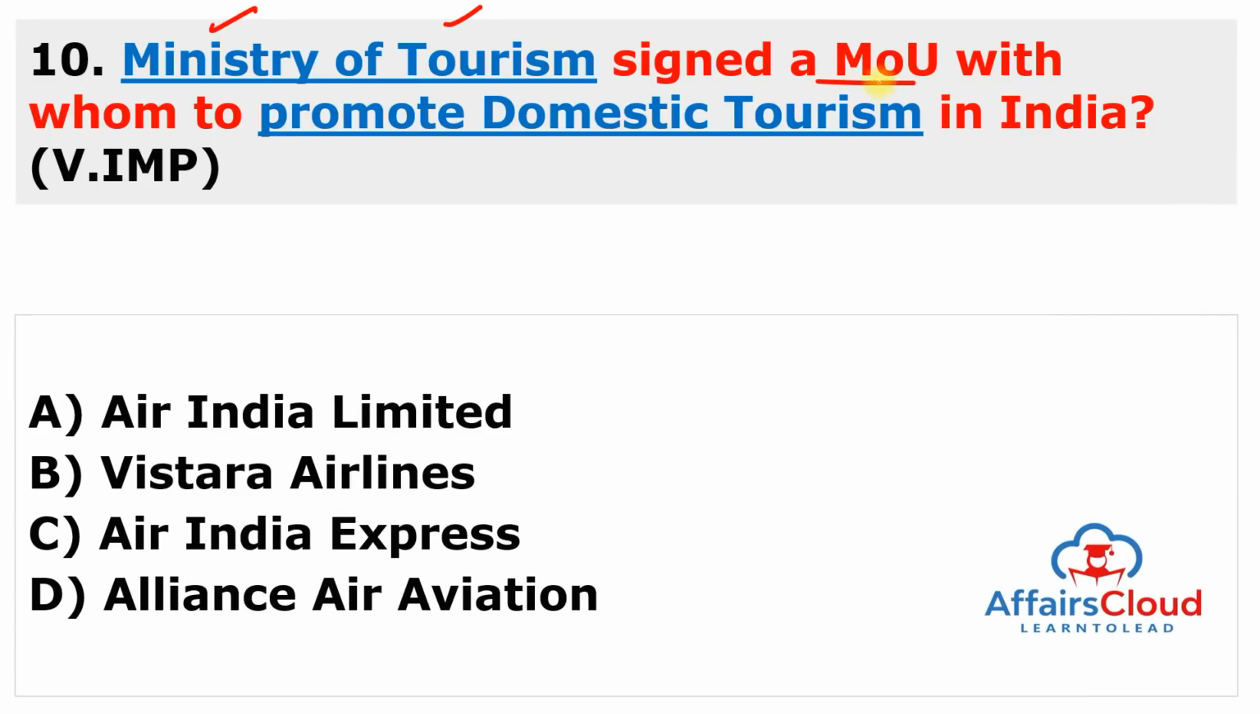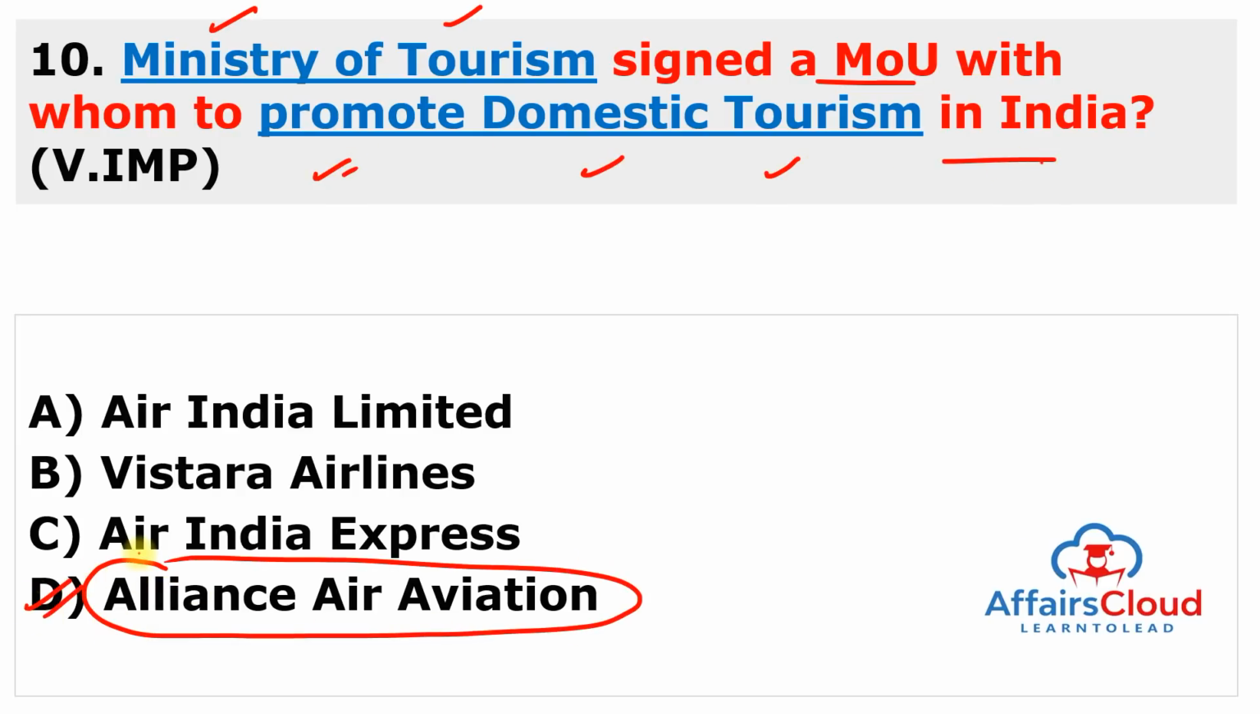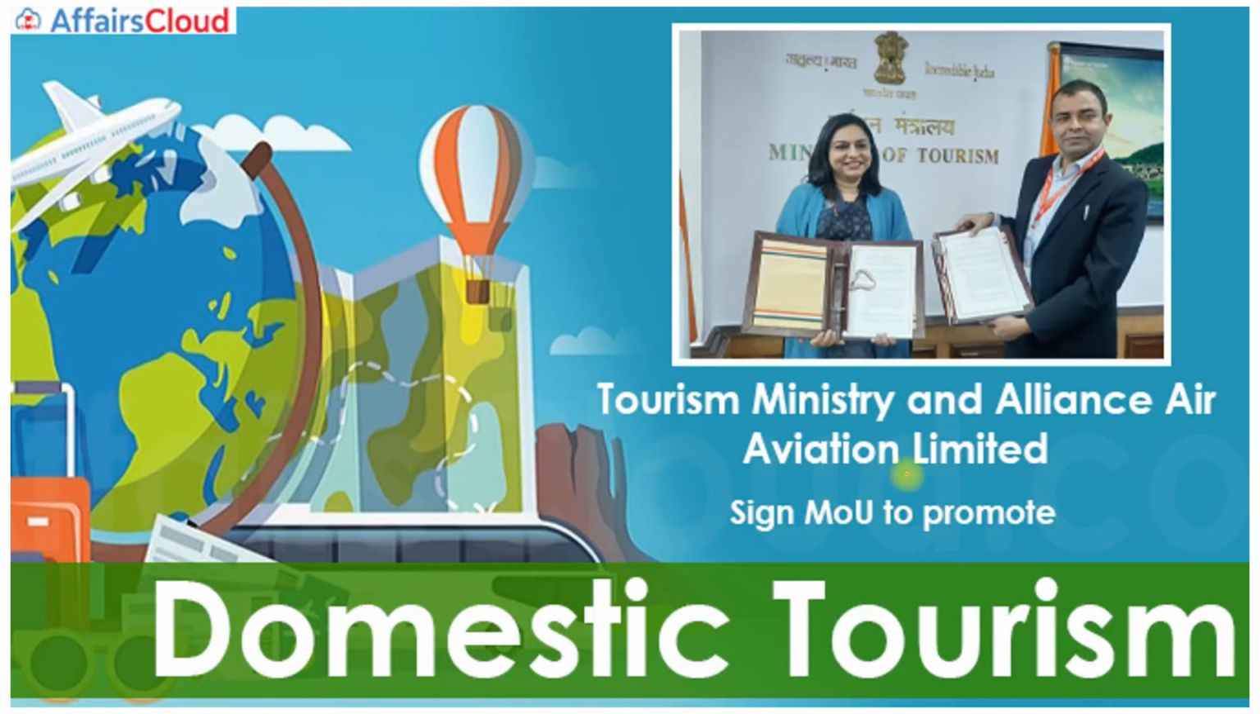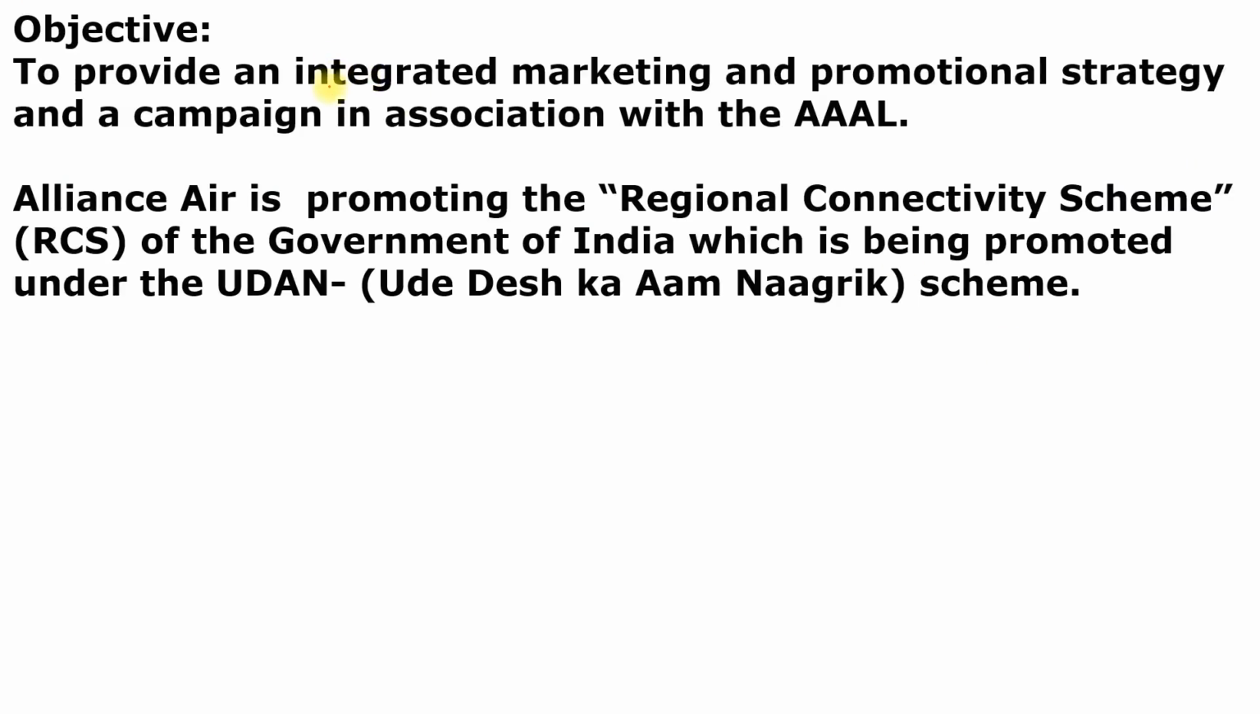Ministry of Tourism signed a memorandum of understanding with whom to promote domestic tourism in India, and this company is Alliance Air Aviation. So the answer of this question is D. So you can see here Ministry of Tourism signed a MOU, or memorandum of understanding, with Alliance Air Aviation to boost tourism across India, especially domestic tourism. And the main objective is to provide an integrated marketing and promotional strategy and a campaign in association with Alliance Air Aviation Limited. And Alliance Air is promoting the regional connectivity scheme of the Government of India, which is being promoted under the Ude Desh Ka Aam Nagrik or Udan scheme.